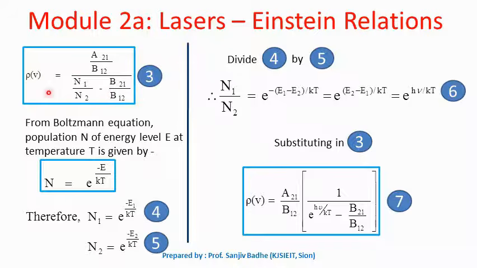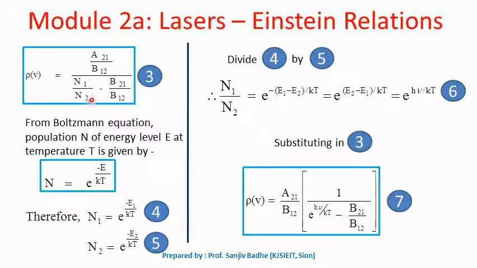So this is what we got in the last slide. Let us call this equation number 3. Now using the Boltzmann equation, the population of energy level E at temperature T is written as N equal to e raised to minus E by kT. So the population of energy level E1, N1, can be written as e raised to minus E1 by kT, and the population of energy level E2, N2, can be written as e raised to minus E2 by kT. Let us call these equation number 4 and equation number 5.